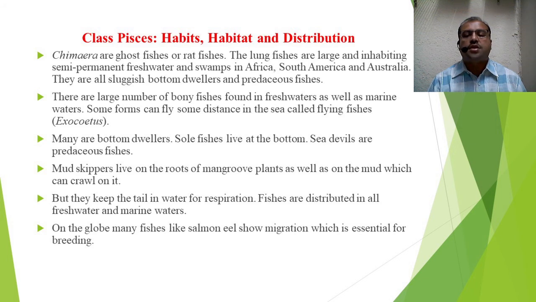Fishes are distributed in all freshwater and marine water. On the globe, many fishes like salmon and eel show migration, which is essential for their breeding. These fishes migrate from ocean to river for breeding as well as from river to ocean for breeding purposes. So this is the migration in fishes. They also travel large distances for breeding and nesting.